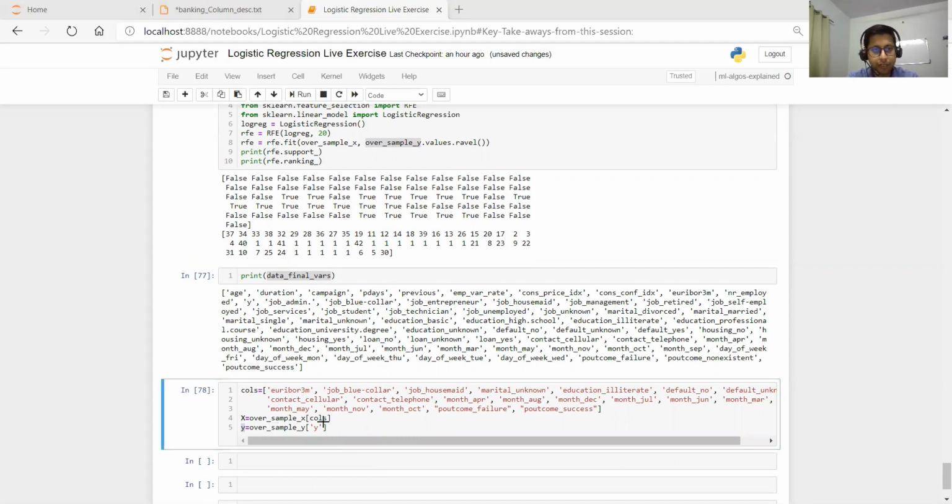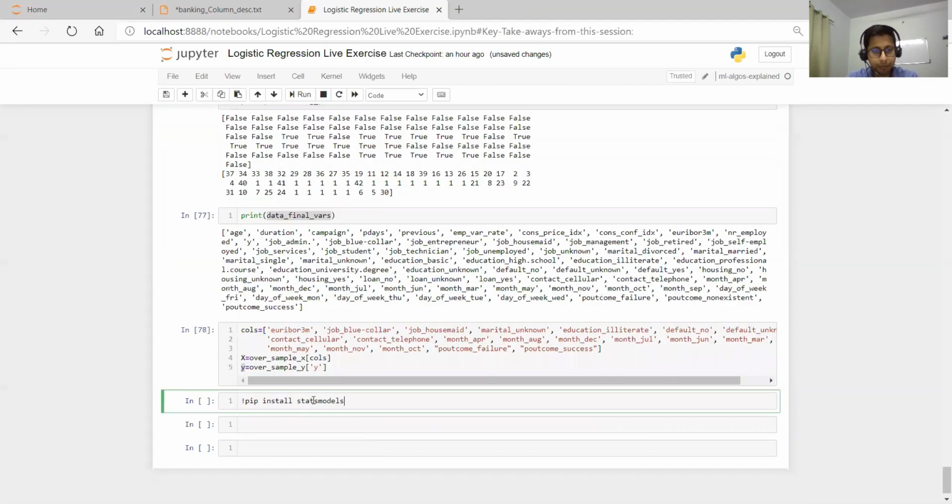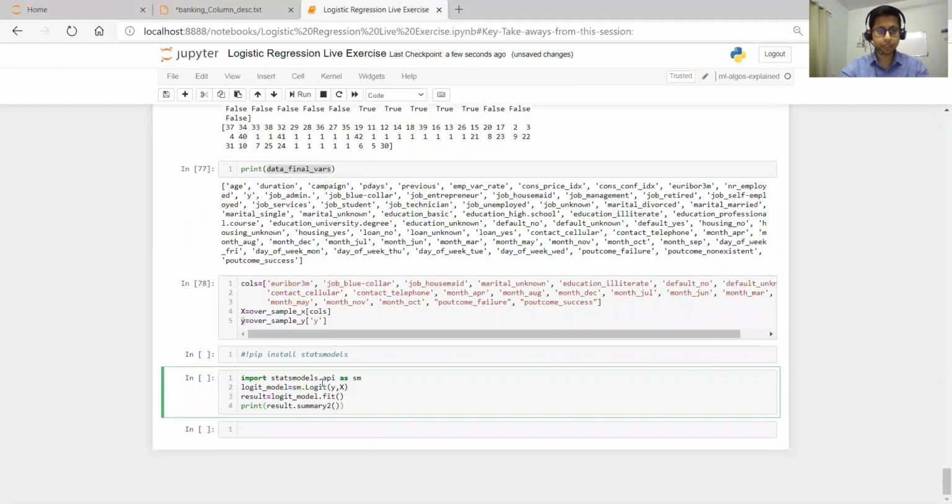Now we'll start the model building. We need to pip install statsmodels, which gives you the libraries for model building. I have already installed it, so I'm not going to install it again, but for your convenience I have kept it here. Now we'll import the library: import statsmodels.api as sm, which is the object of this statsmodels API. Then I will use the Logit model, which is used for logistic regression, and we'll pass y, the target variable, and the independent variables into it.